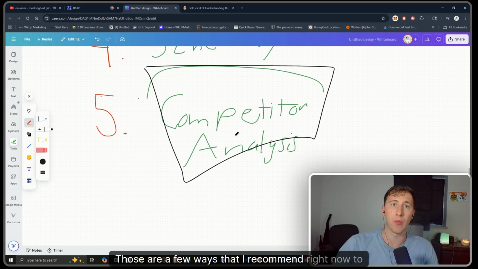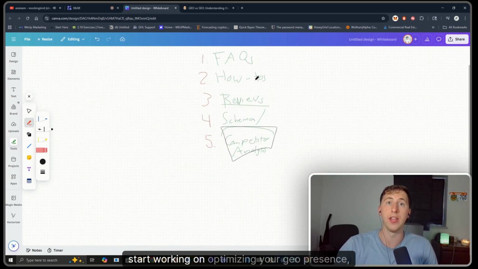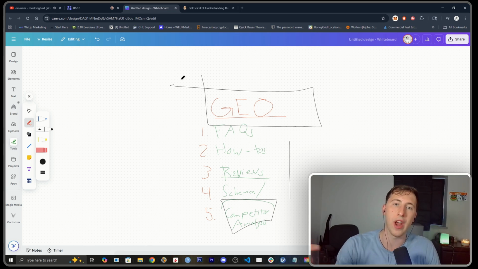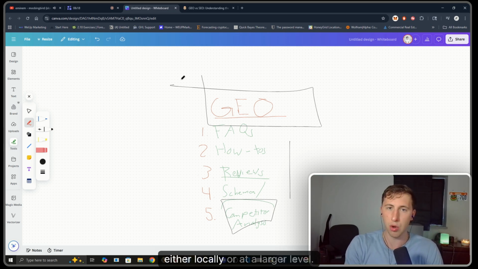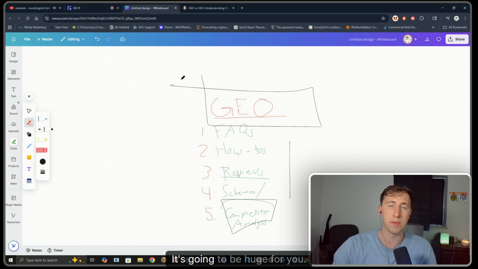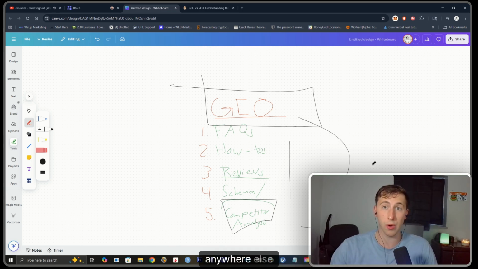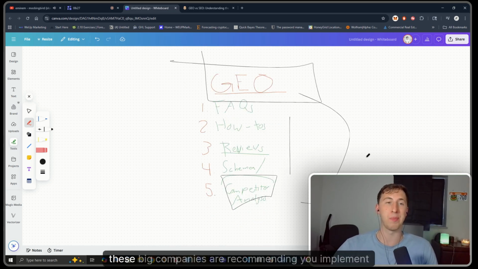Those are a few ways that I recommend right now to start working on optimizing your GEO presence, generative engine optimization, to show up on your AI engine results, either locally or at a larger level. It's going to be huge for you. People are going to come even more qualified than anywhere else because these AI models, these big companies, are recommending you.